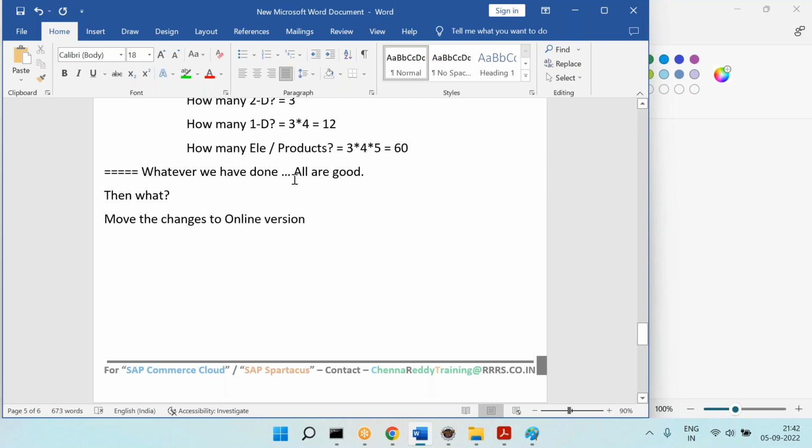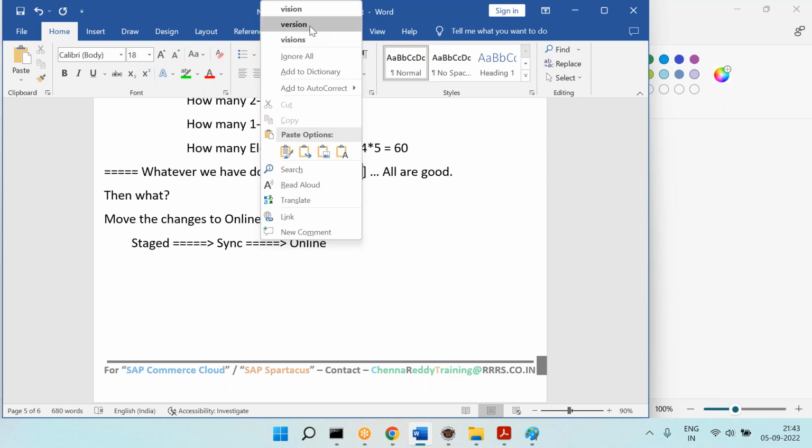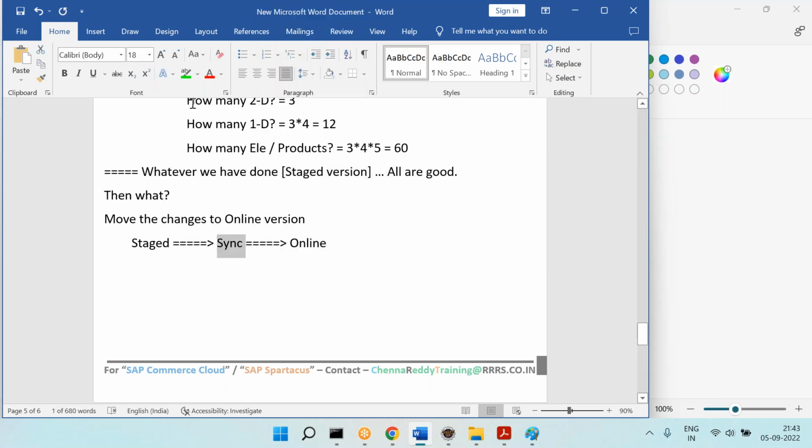So we have done all these things in the staged version. So therefore now we have everything in the staged version. Now I want to move to online. Moving the staged version data to online is called what? Synchronization. Moving the staged data to online is called synchronization.